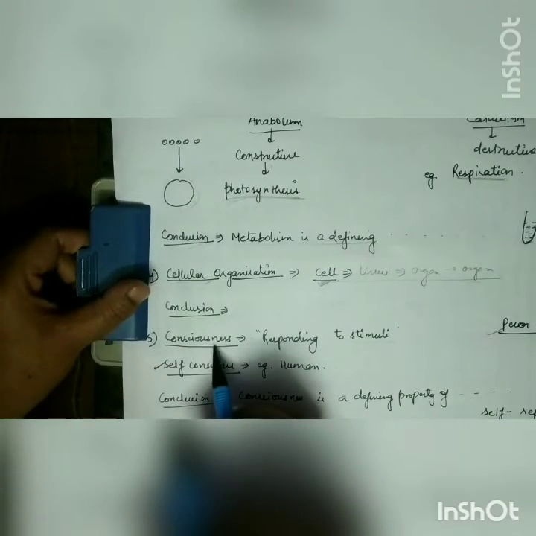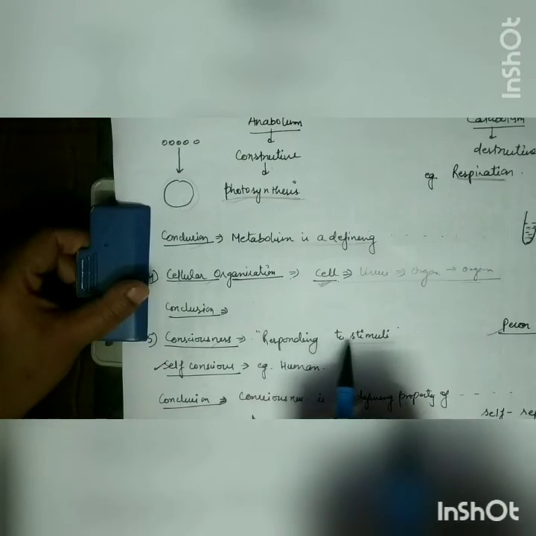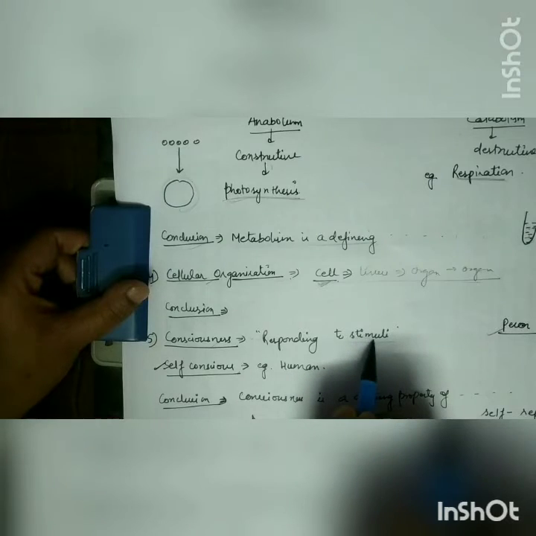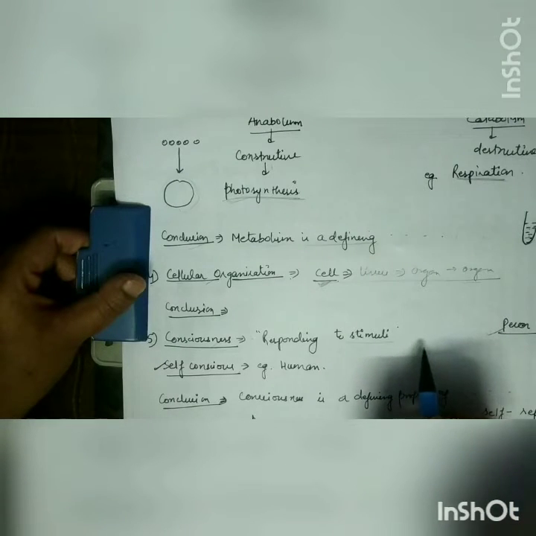Two terms are there: consciousness and self-consciousness. What is the difference between these two? Example in case of plants. Are plants responding or not? Yes, plants are also responding. How are they responding? An example is touch-me-not.